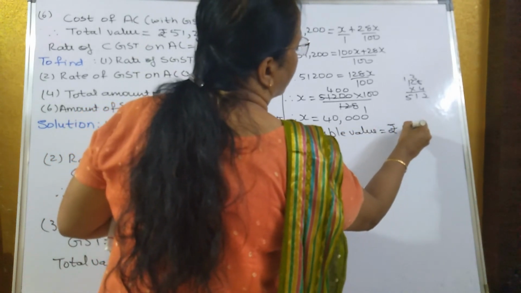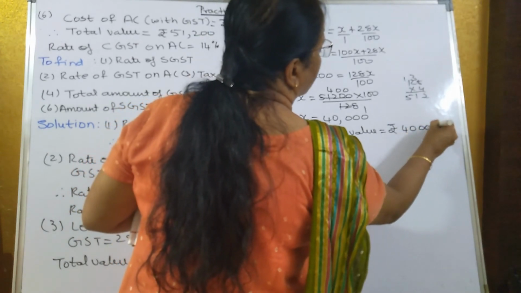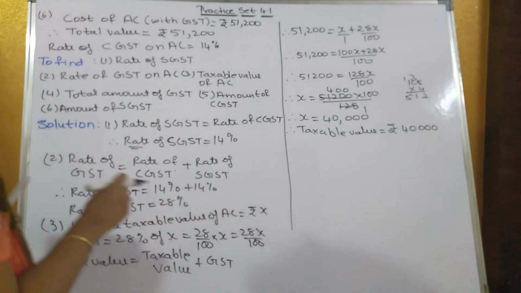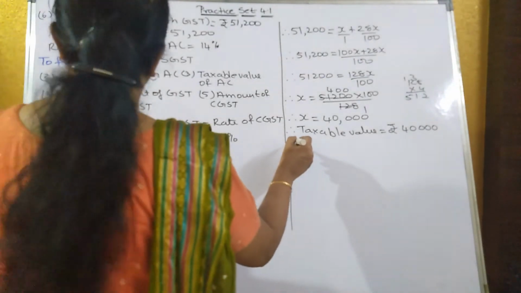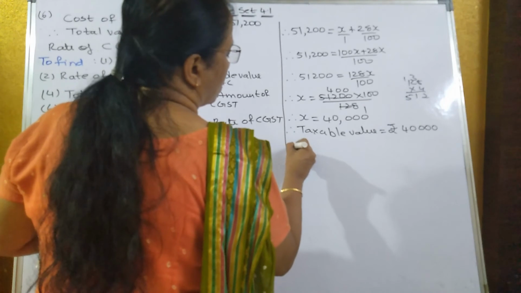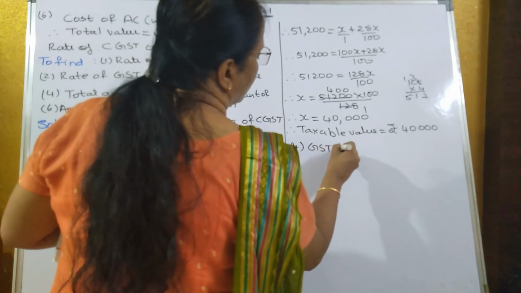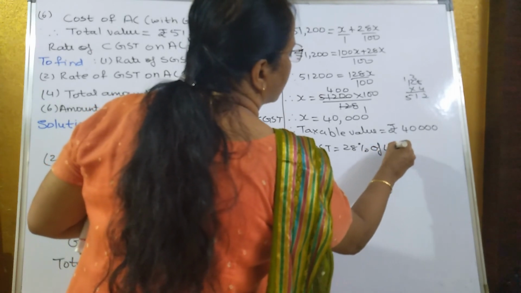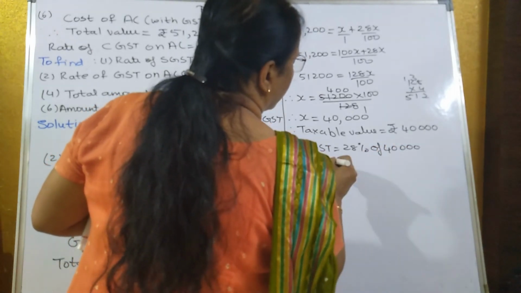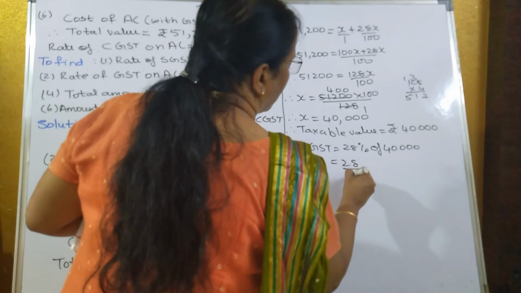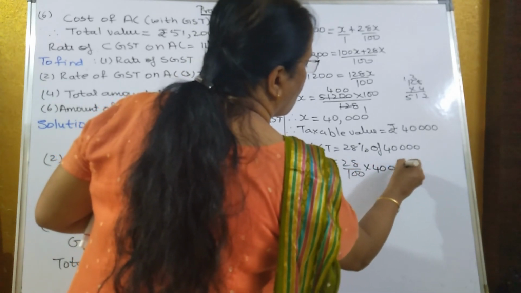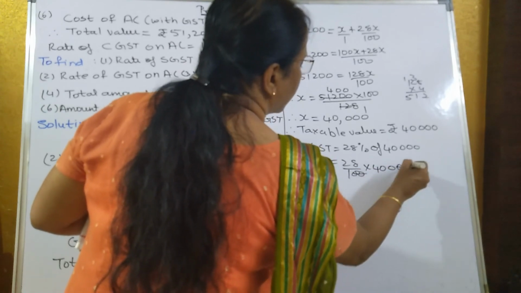Therefore taxable value is equal to rupees 40,000. Now next they have asked you total amount of GST. So GST is equal to what? 28% of 40,000. That is equal to 28 upon 100 into 40,000. 2 zeros will get cancelled.